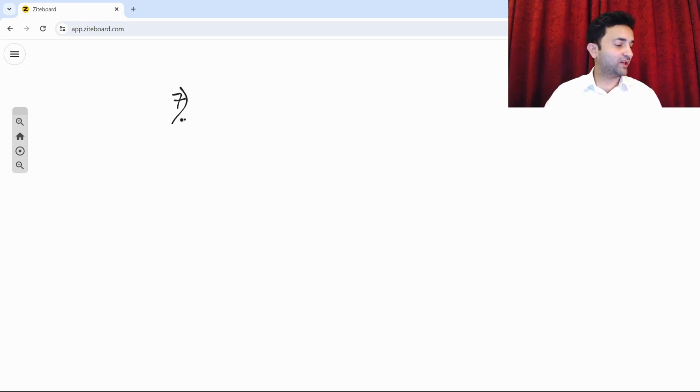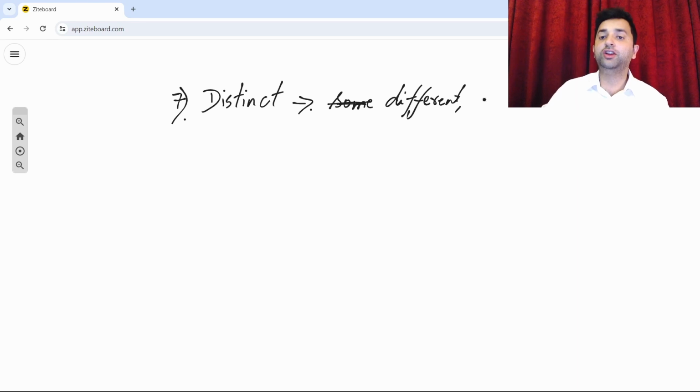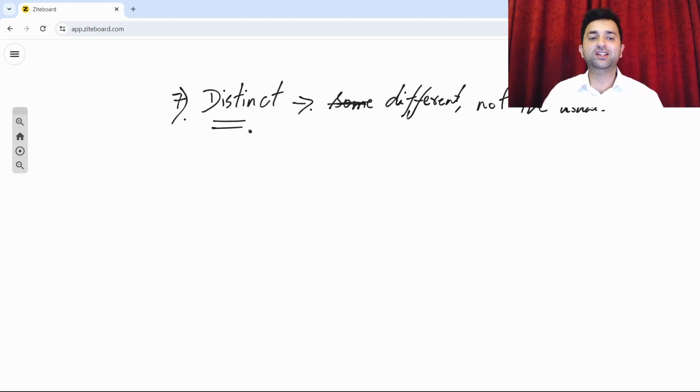Next word, number 7, which is the word distinct. What is the meaning of this word distinct? Distinct means it's somewhat different, not the usual stuff, not as usual. For example, when someone is very pretty, you can say she has some distinct features.